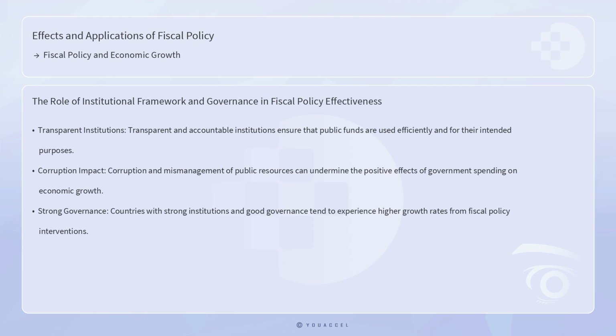Moreover, the institutional framework and governance play a critical role in determining the effectiveness of fiscal policy. Transparent and accountable institutions ensure that public funds are used efficiently and for their intended purposes. Corruption and mismanagement of public resources can undermine the positive effects of government spending on economic growth. Countries with strong institutions and good governance tend to experience higher growth rates from fiscal policy interventions.